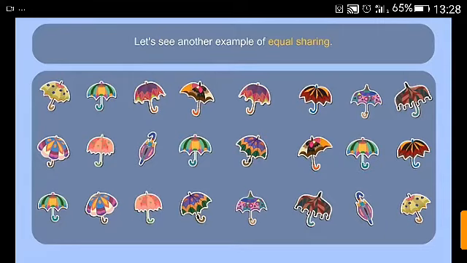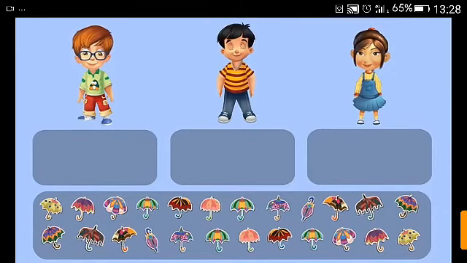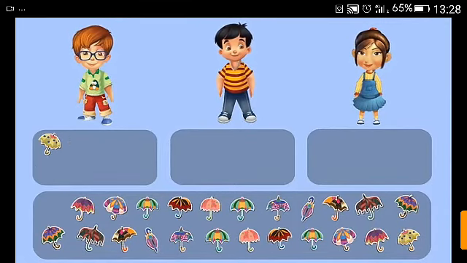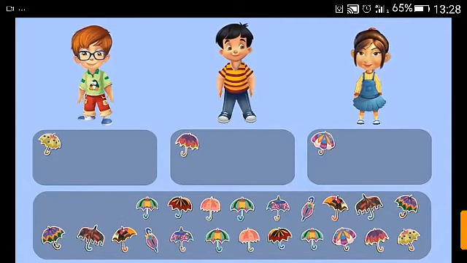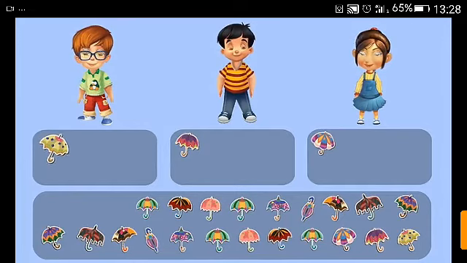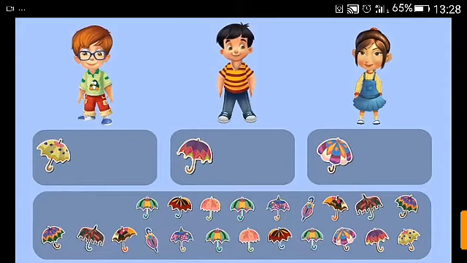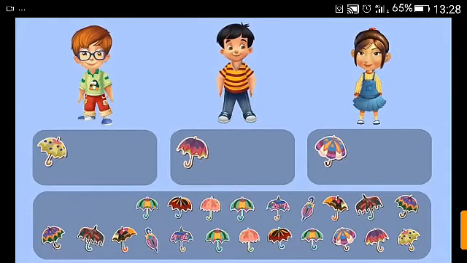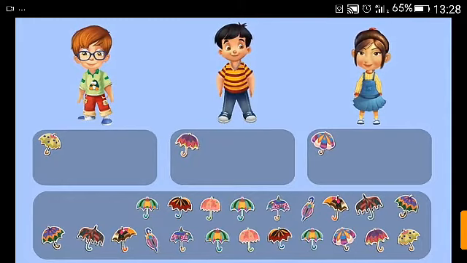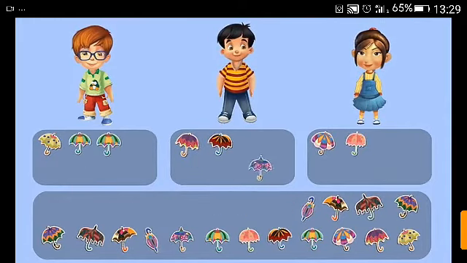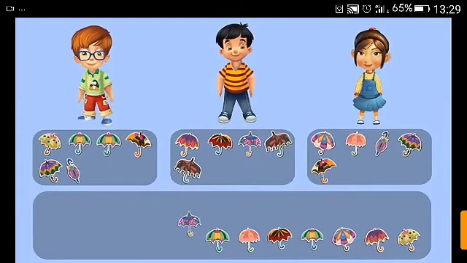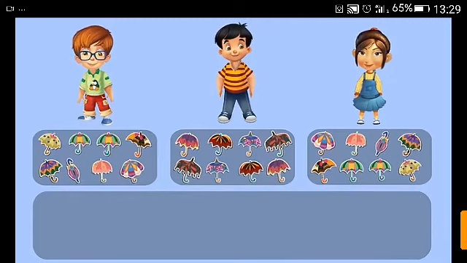Let's see another example of equal sharing. We can equally share 24 stickers among 3 children, Neil, Sid, and Alicia. We give 1 sticker to Neil, then 1 to Sid, and 1 to Alicia. We have shared 3 stickers out of 24 stickers. Similarly, we share the stickers one by one. After sharing, we see that each child has 8 stickers.